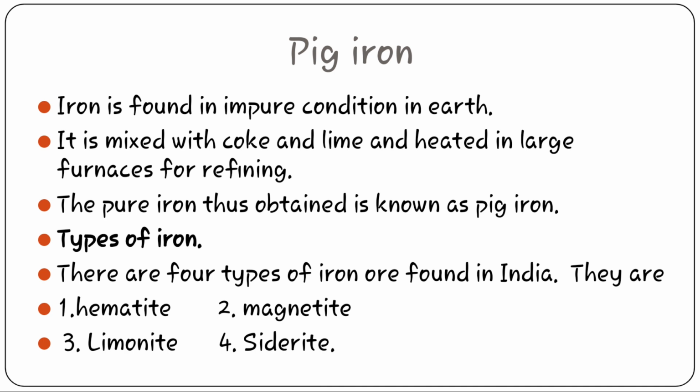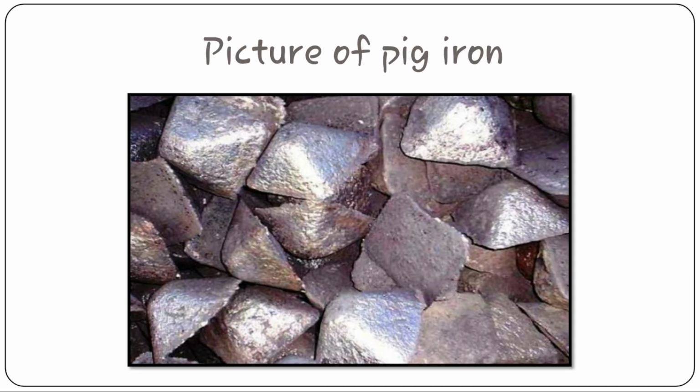Which are the types of iron we find in India? Hematite, magnetite, limonite and siderite. These are the types of iron we have in India. Here you will be able to see the picture of pig iron.